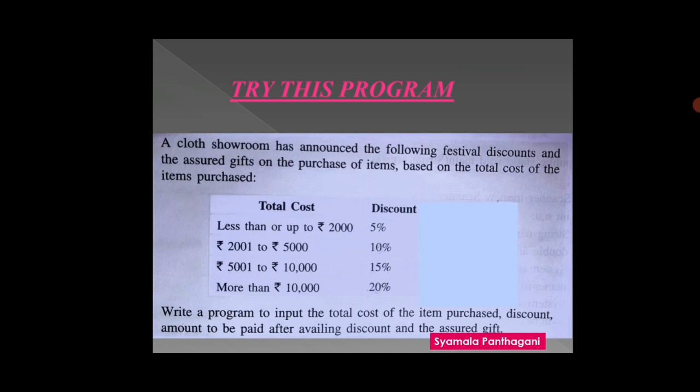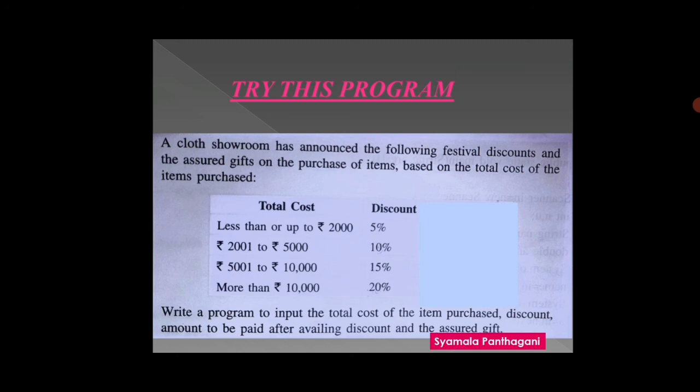Now what we have to do? Write a program to input the total cost of the item purchased, and display the discount, amount to be paid after availing the discount, and the assured gift. There is no need to write this assured gift. You just write the discount and amount to be paid. In this program, what we have to do?